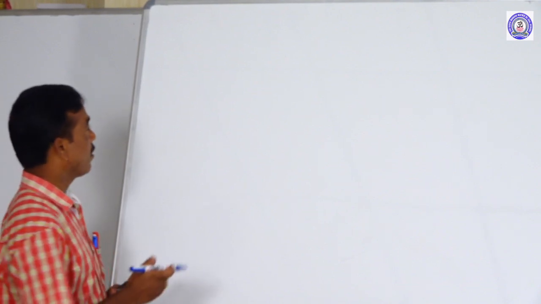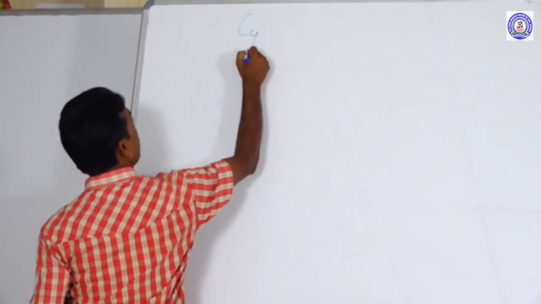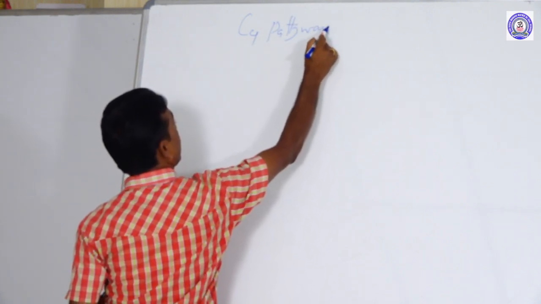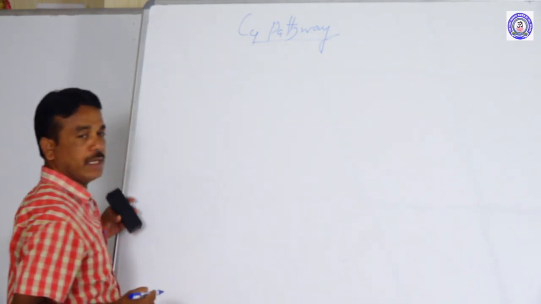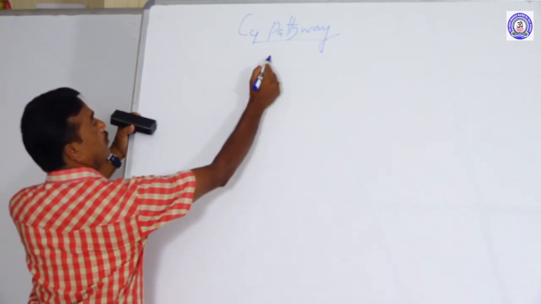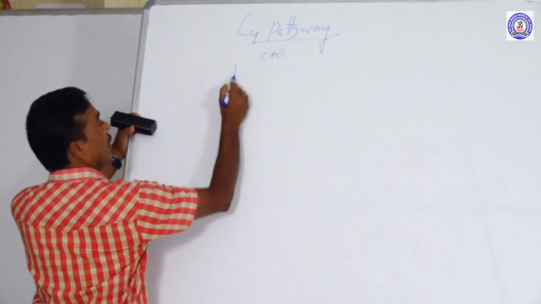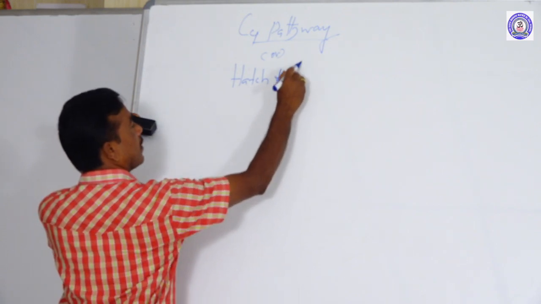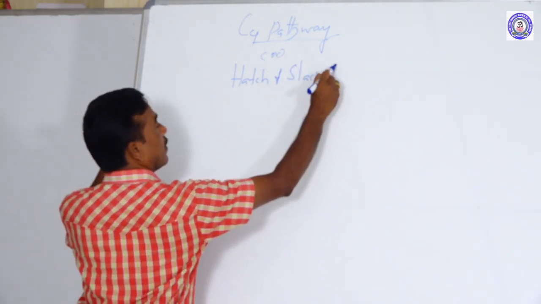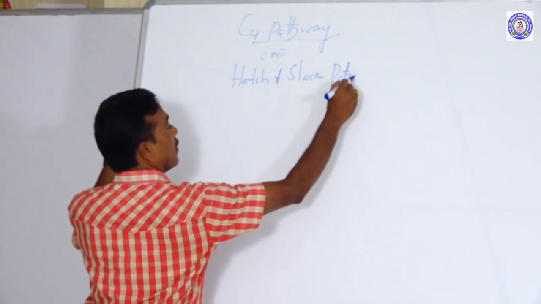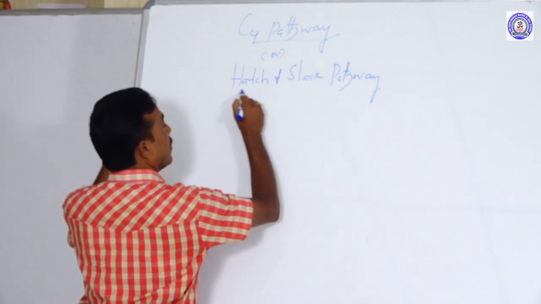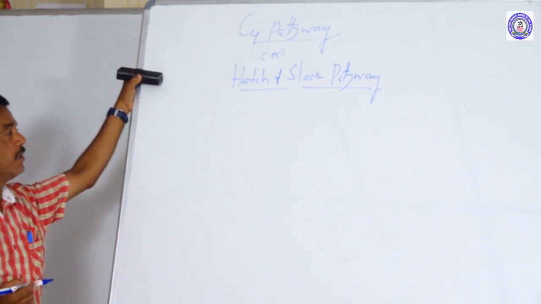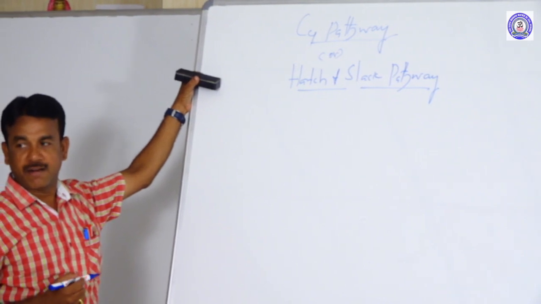Today the class will be about the C4 pathway. The C4 pathway is also known as the Hatch-Slack pathway. It is called the Hatch-Slack pathway because this pathway was discovered by Hatch and Slack.